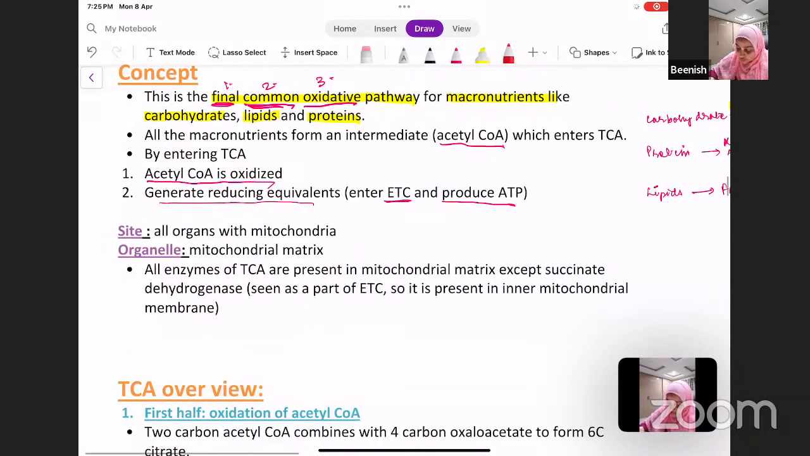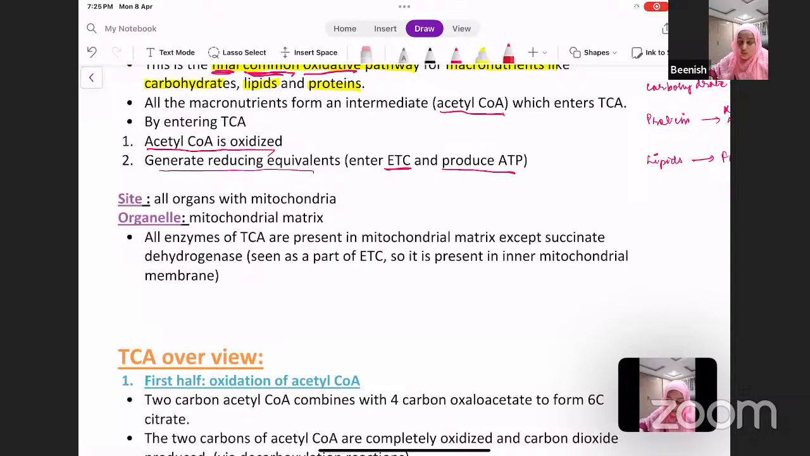Okay. Now let us have a look at the site. So it takes place in all organs with mitochondria, and the organelle is your mitochondrial matrix. So all enzymes of the TCA are present in the mitochondrial matrix except succinate dehydrogenase. Your succinate dehydrogenase is seen as a part of the electron transport chain as well. In the electron transport chain, when we study, you will see that it is composed of different kinds of complexes. So complex 2 of the electron transport chain has succinate dehydrogenase, and it is present in the inner mitochondrial